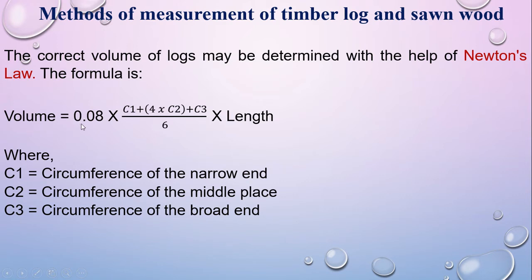The volume will be 0.08 multiplied by C1 plus 4 times C2 plus C3, divided by 6, into length. So this is called Newton's law. You have to memorize this law. Here C1 equals the circumference of the narrow end, C2 equals the circumference of the middle place, and C3 is the circumference of the broad end.